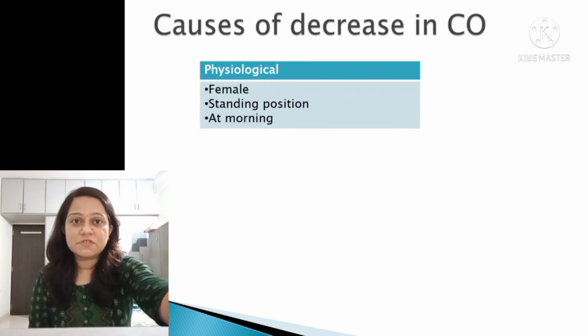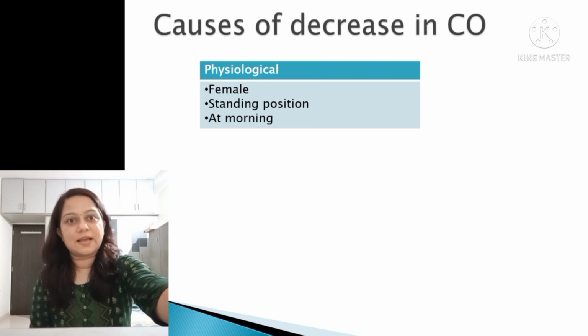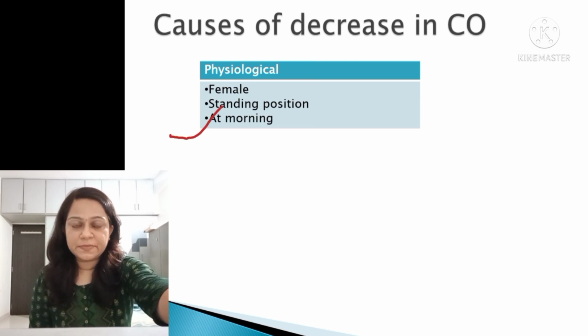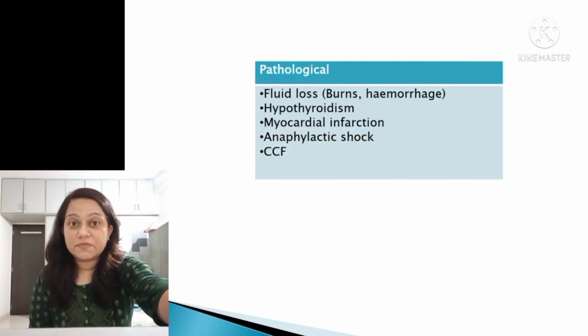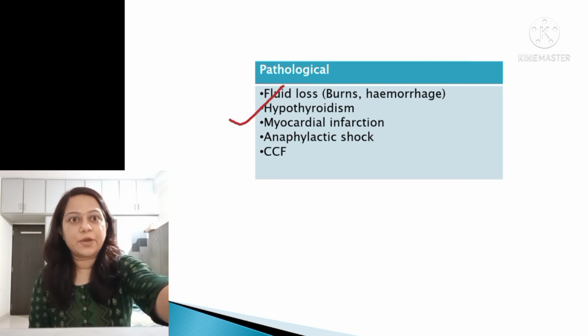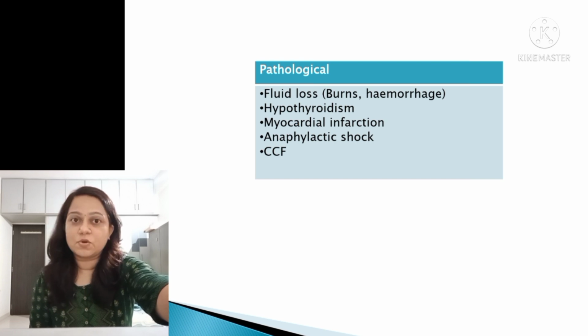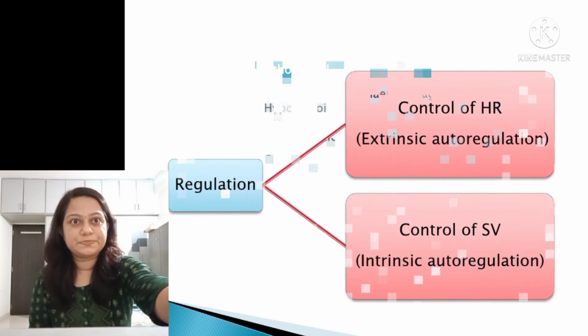Then different physiological factors which can cause a decrease in the cardiac output are: in case of female, standing position, and morning. In such conditions, cardiac output reduces. Different pathological conditions in which cardiac output reduces are fluid loss because of burns, hemorrhage, etc., hypothyroidism, myocardial infarction, anaphylactic shock, congestive cardiac failure, etc.